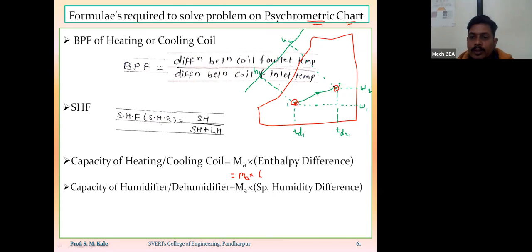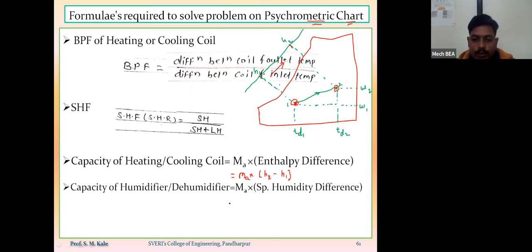Now positive means the enthalpy of point 2 is H2, and the enthalpy of point 1 is H1, and the value of enthalpy towards this direction is increasing. That means here, positive enthalpy difference means I have to take the value of H2 minus H1. Are you getting? So by using this formula, I will get the capacity of heating coil.